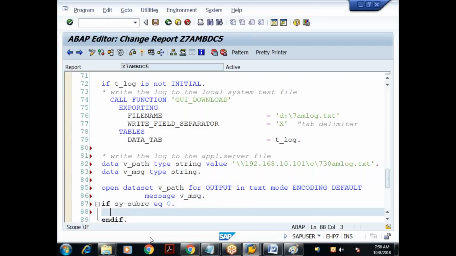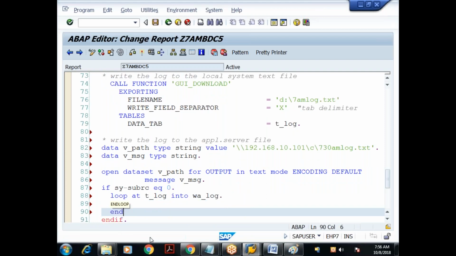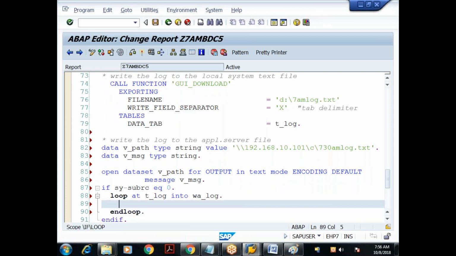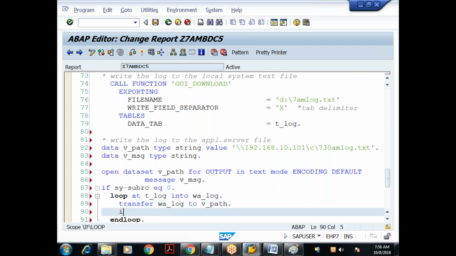So if sy-subrc is equal to 0, what I'll do, I will say loop at t_log into what? w_log. Done. And I'll say what? Transfer w_log to v_path. Done.